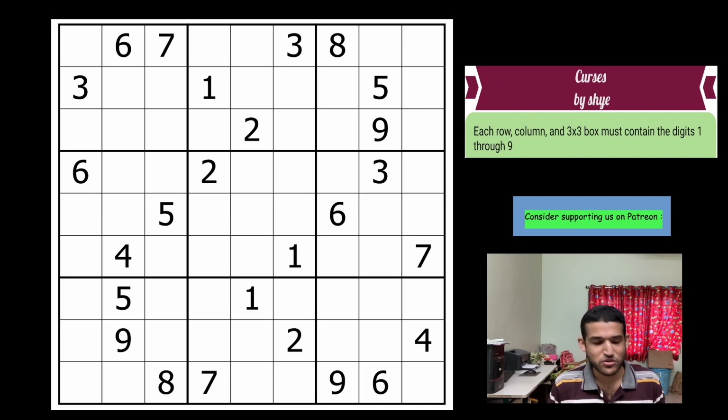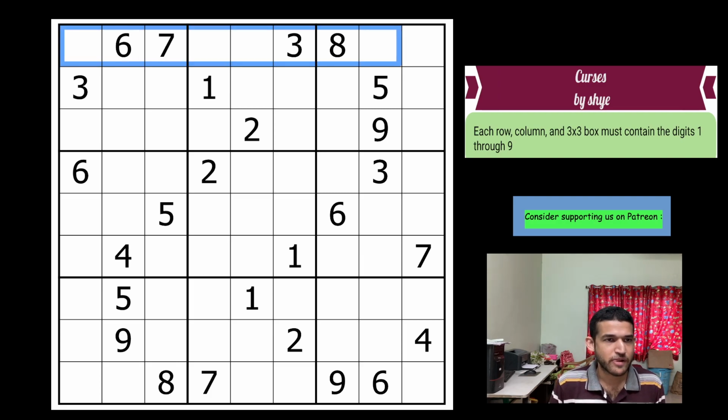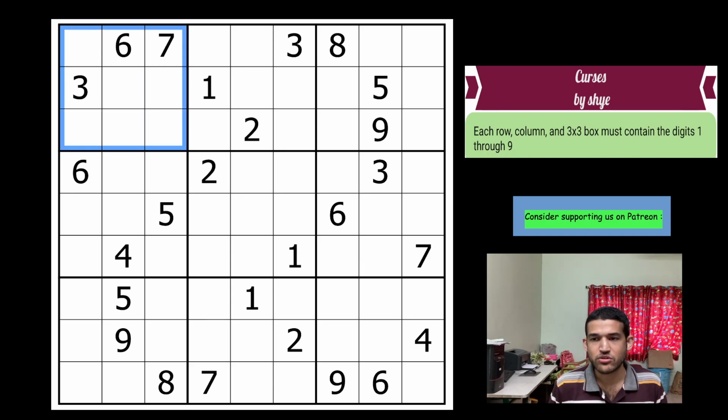So let's start this Sudoku without much further ado. I know how the Sudoku exactly works. I will take you through the exact solve path. The rules are simple. It's titled Curses, but it's a classic Sudoku. Each row, each column, and 3 by 3 box in the grid has digits 1 to 9 without any repetitions. So these are the rules.